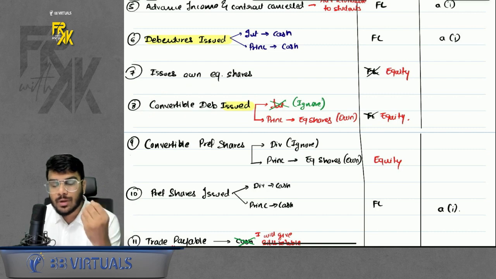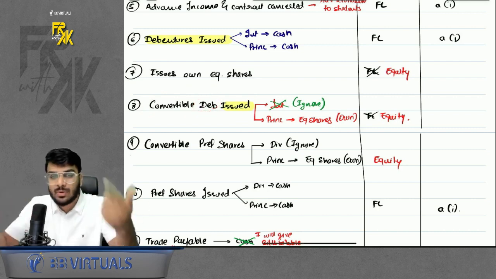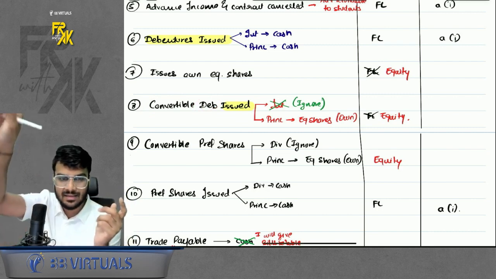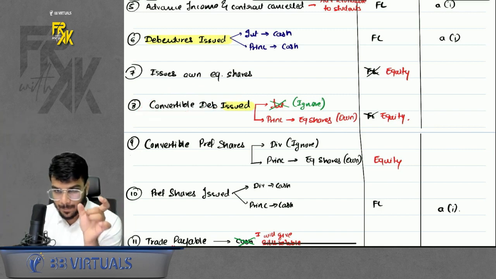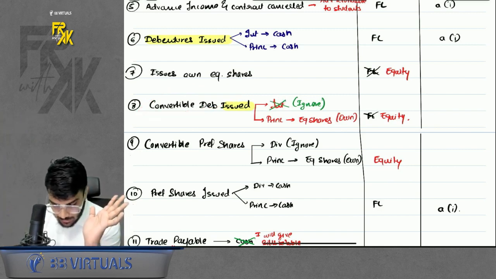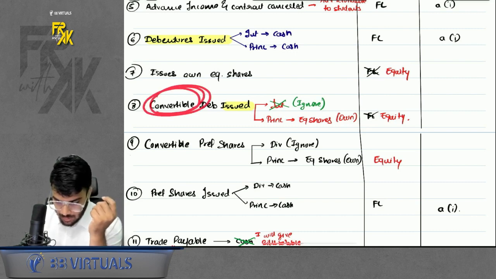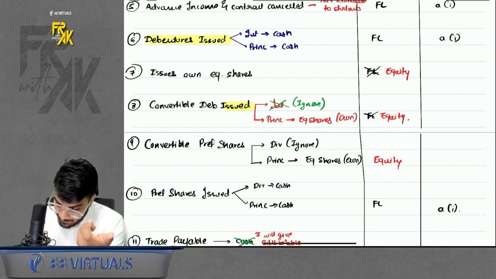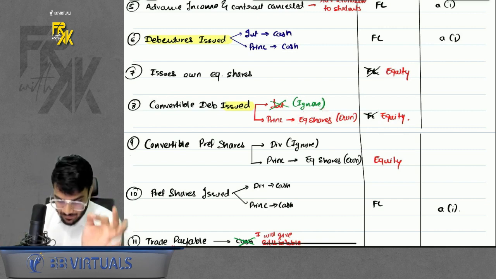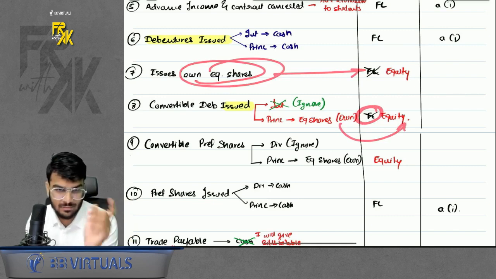Similarly, if you issue convertible debentures, now you are on the issuer side, not the holder side. For the holder, this is a financial asset. I am talking from the point of view of the issuer, the person who is issuing these debentures. Let's ignore the interest part. Under convertible debentures, the principal has to be given in equity shares. So the company will not give cash back against principal. The company will give its own equity shares. As I said, whenever you are delivering own equity shares, it is not a liability transaction, it is an equity transaction. Just remember that part.